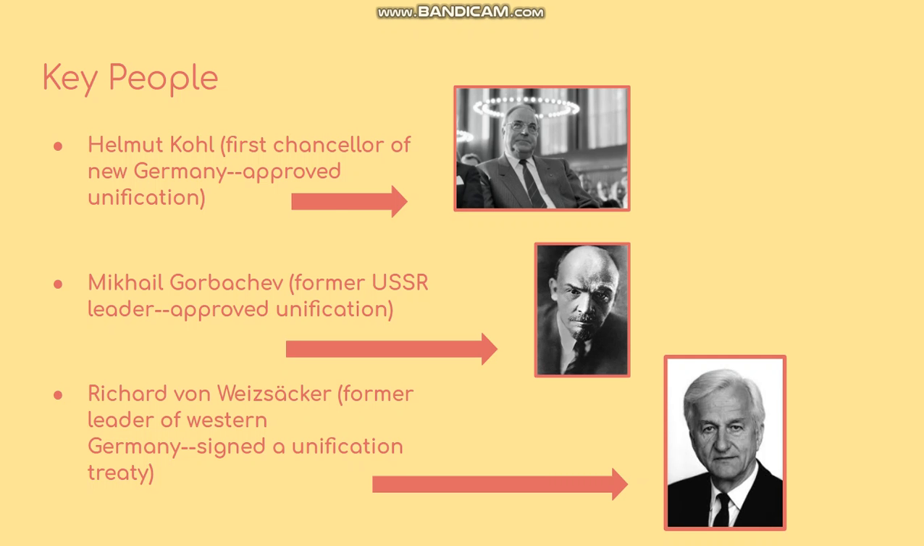Alright, so the key people were Helmut Kohl. He was the first chancellor of the reunited Germany, and he made the reunification possible by approving of this idea. The same goes for Mikhail Gorbachev, the former USSR leader. Richard von Weizsäcker was the former leader of Western Germany. He also signed a reunification treaty to make this possible. On the side, there are arrows pointing to their pictures.